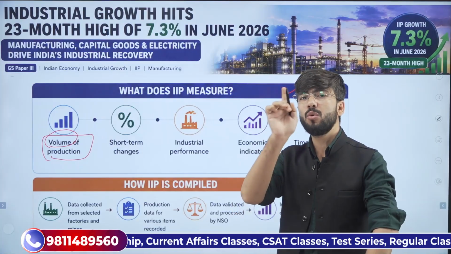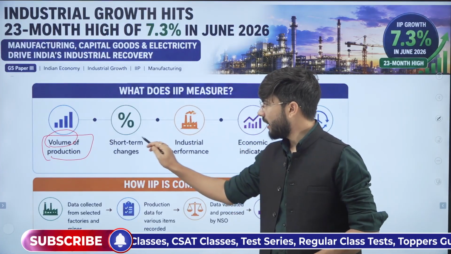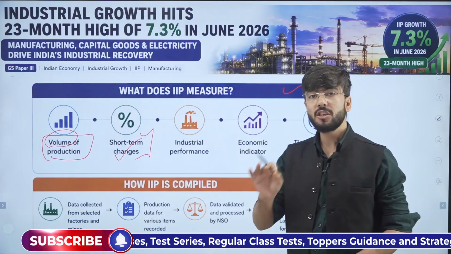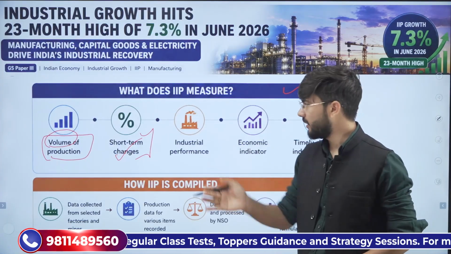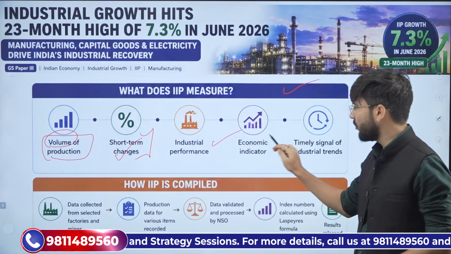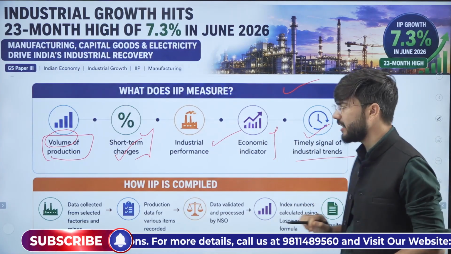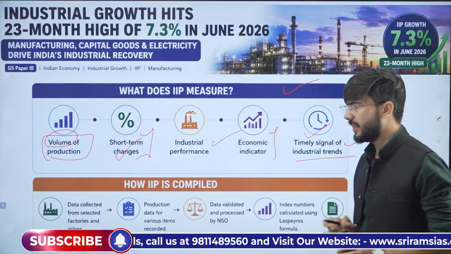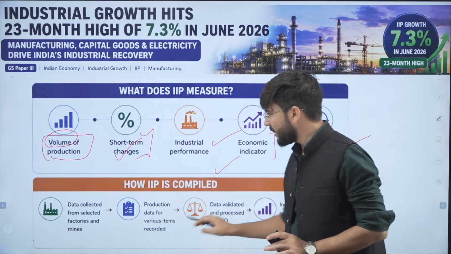Examiner may confuse you with the volume and value. It actually measures short-term changes month on month. Industrial performance, that is, which industry is performing better and which is doing worse. It is an economic indicator, and it signals to us the industrial trends. Clear?